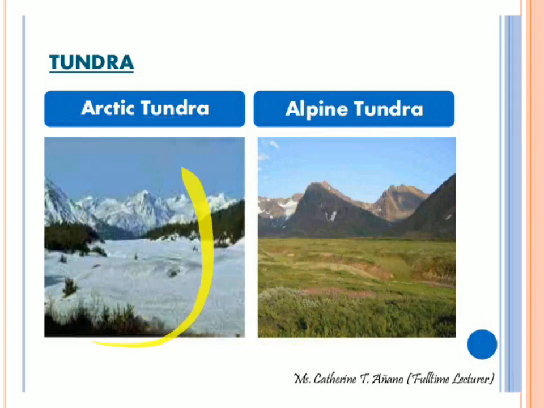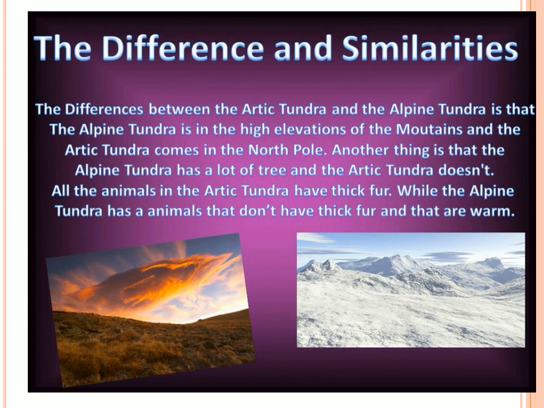If you see, the Arctic tundra is completely frozen throughout the year, and in the alpine, you can see some green vegetation, and the snow-peaked mountains are not completely covered, but you can see it here and there. So the main difference between the alpine and Arctic tundra is that the higher the elevation, the more it is the Arctic tundra. The mountainous elevations where some vegetation and animals can be found are the alpine tundra.